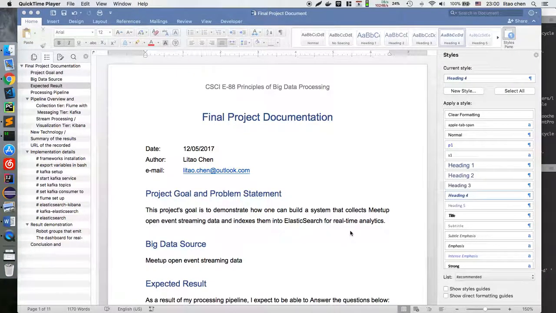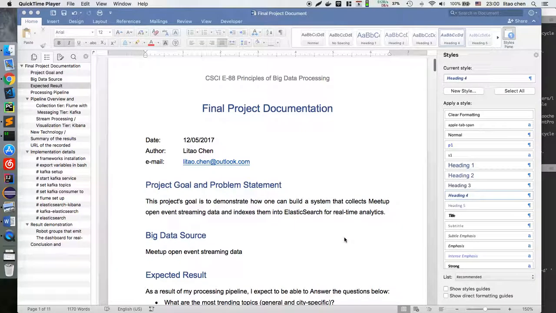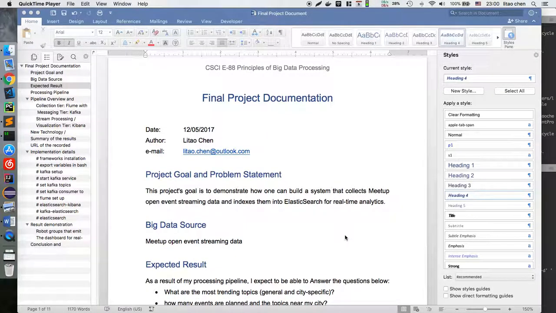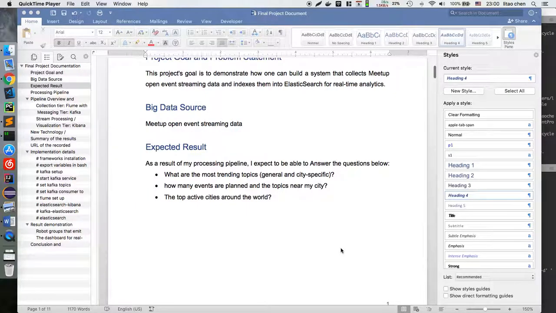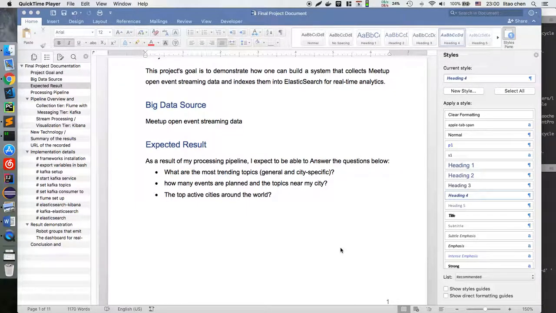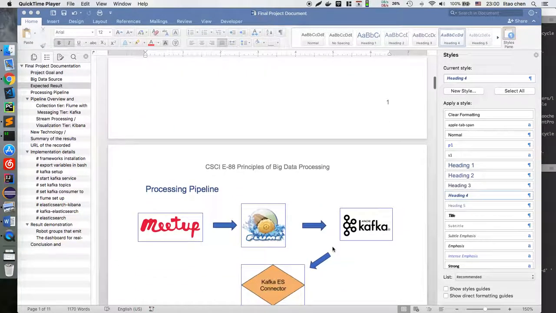So my final project is to demonstrate how to build a system to connect the Meetup open event stream data and index it into Elasticsearch for real-time analysis. The big data source is the Meetup open event stream. The expected result is some analysis on the streaming data to answer basic questions like what are the most trending topics in general and city specific, how many events are planned and topics near my city, and also to find the top active cities around the world. And the pipeline is kind of straightforward.